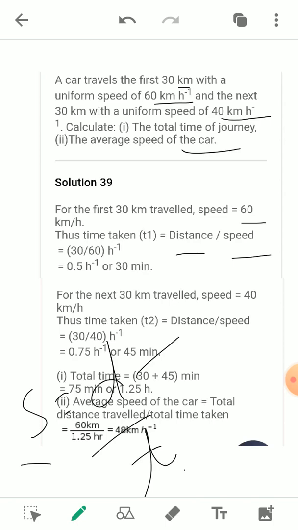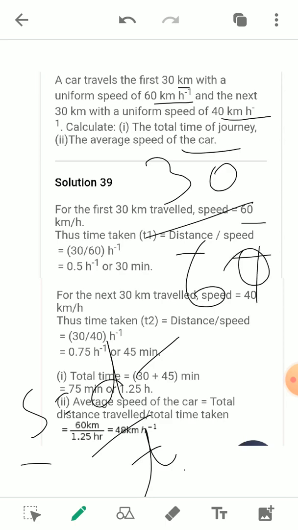So by putting the values of d and s, time is distance upon speed. What is the distance here? 30, and the speed here is 60. Okay, so by putting the values, what will we get? 1 by 2, which is equal to 0.5 hour, or when we convert it into minutes, that will be equal to 30 minutes.